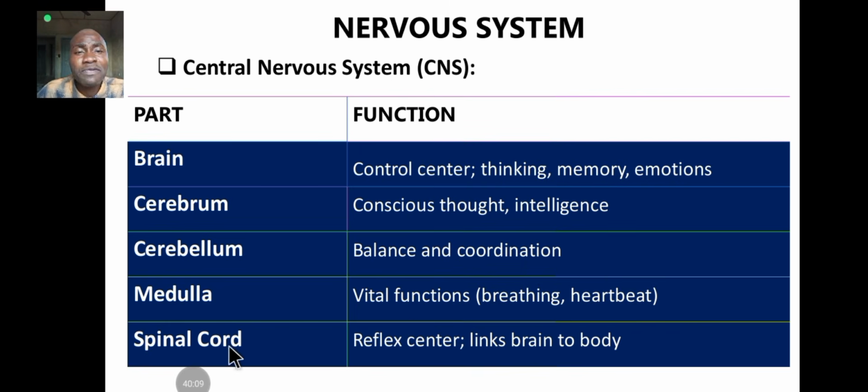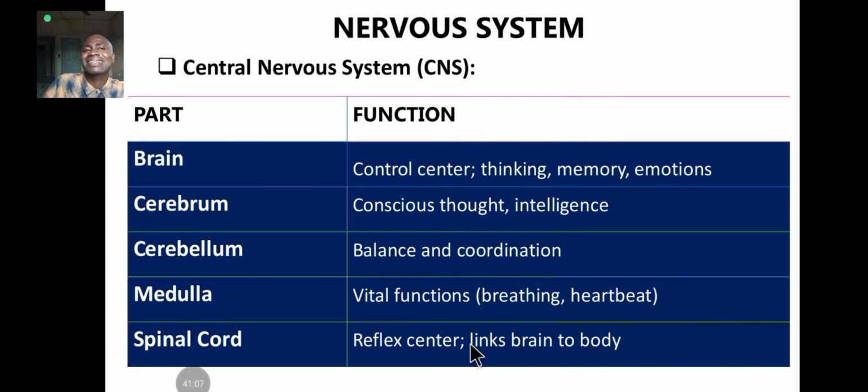All right. Then the final here is the spinal cord, and the spinal cord controls what? Reflex. It is the reflex center. The spinal cord controls reflex action. Not the brain. Reflex action is an action that never gets to the brain. It goes through a circuit, so the circuit rotates around the spinal cord. Remember, reflex action is an involuntary action. So the spinal cord is the reflex center.